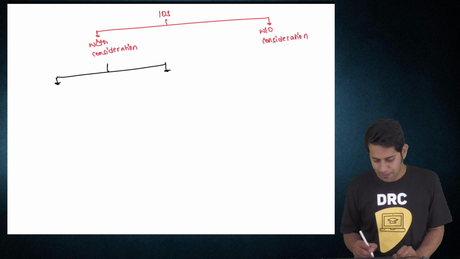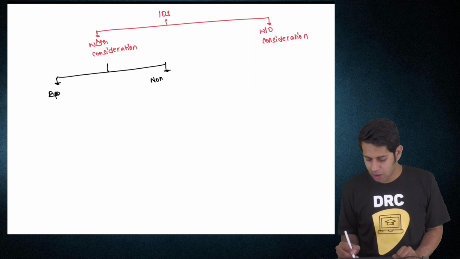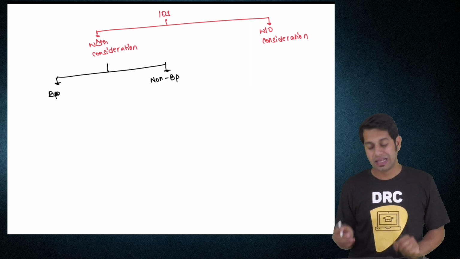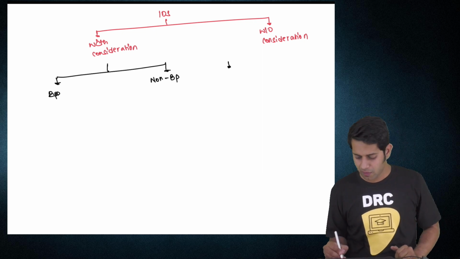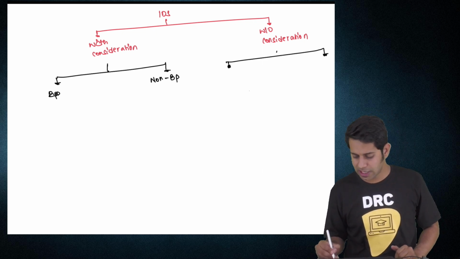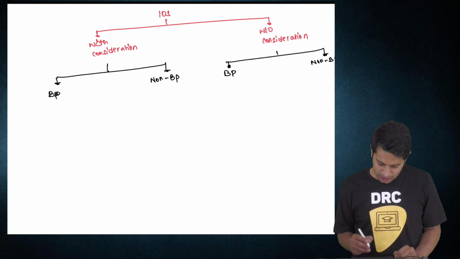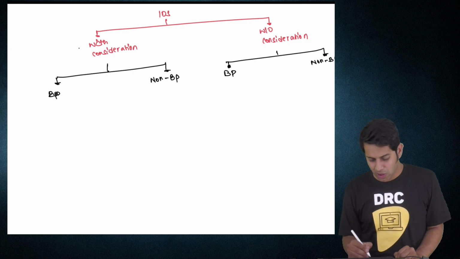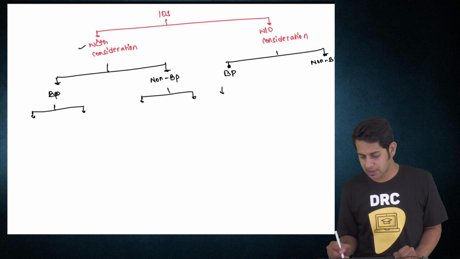Check whether it is imported for business purpose or for non-business purpose. Check whether it is in the course or furtherance of business or it is not. Here also same 2 arrow marks: for business purpose, for non-business purpose. If services are imported with consideration for business purpose, again 2 arrow marks in all the cases.